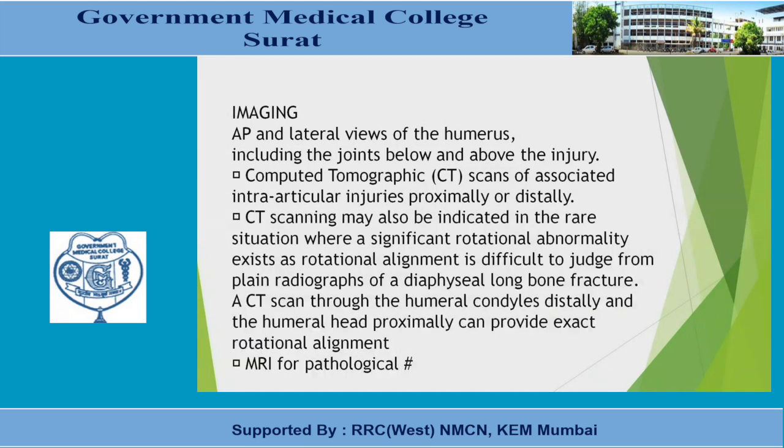X-rays, AP and lateral views of the humerus, including the joints above and below the fracture. So the shoulder joint and the elbow joint should be included in your X-ray. If you don't include them, you might miss a fracture around the shoulder and elbow. CT scan for associated intra-articular injury, proximally or distally.